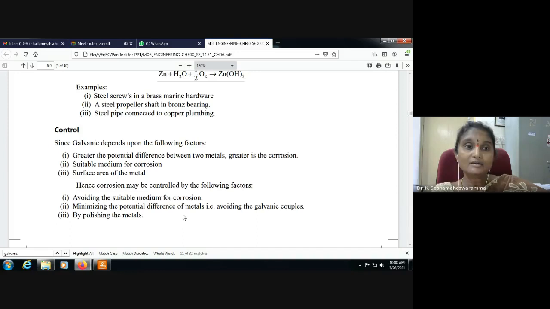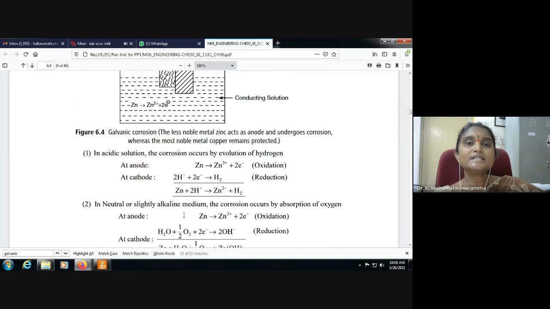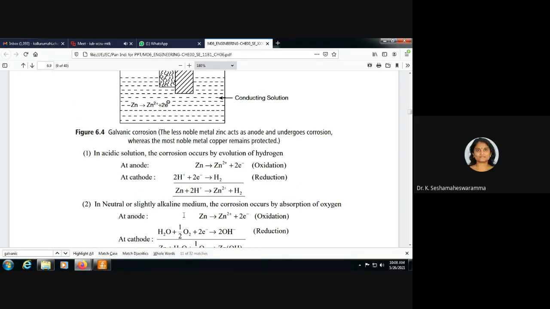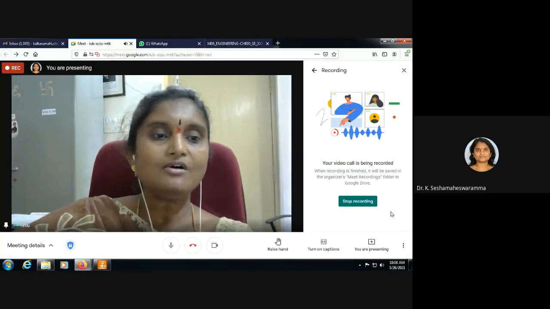To prevent galvanic corrosion, we have to use metals having the minimum potential difference, avoiding galvanic couples. This is regarding galvanic corrosion. Galvanic corrosion occurs with evolution of hydrogen if the solution is acidic, or absorption of oxygen if the solution is neutral or basic.